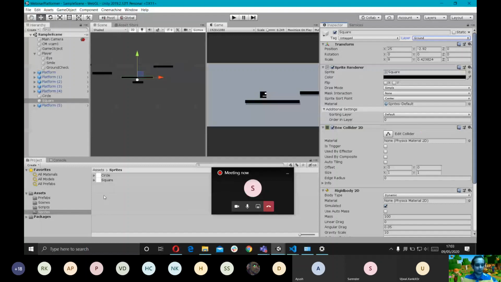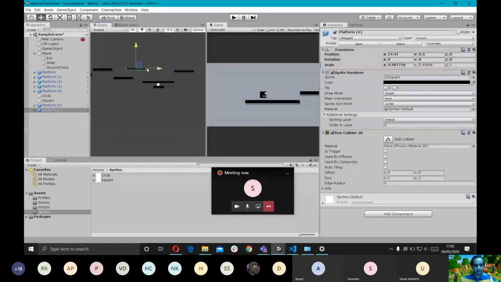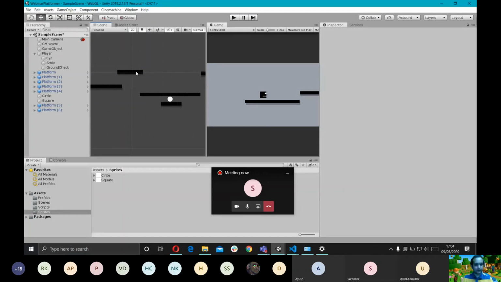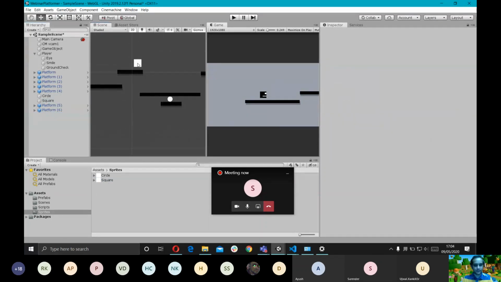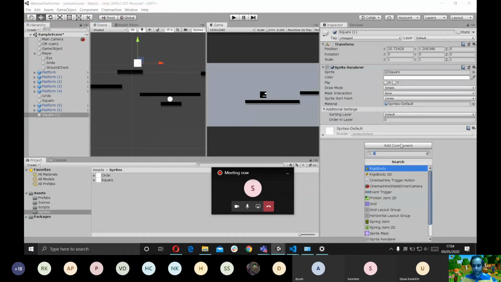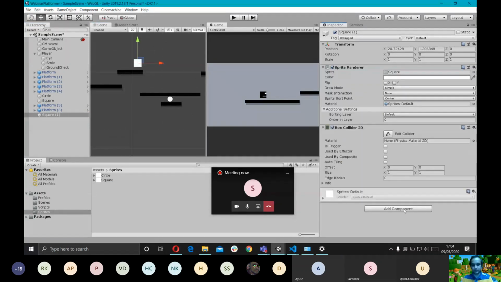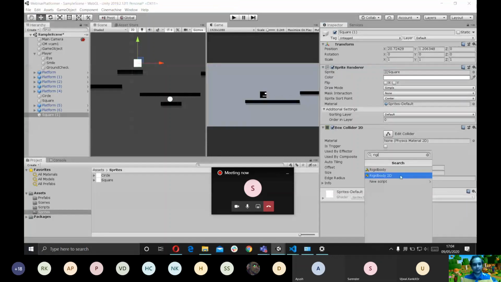And let's create something. So what we want is the player to drop a small weight from this position down on this seesaw, and then he can move forward. So let's drag a square. I'm gonna drag it right here. Let's add a box collider to it because we want it to collide with other things, and let's add a rigid body to it because obviously we want it to have weight.